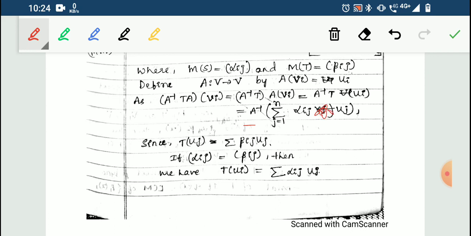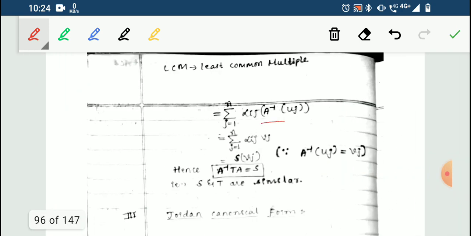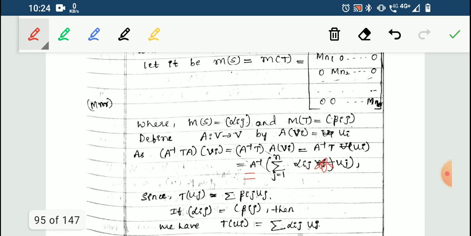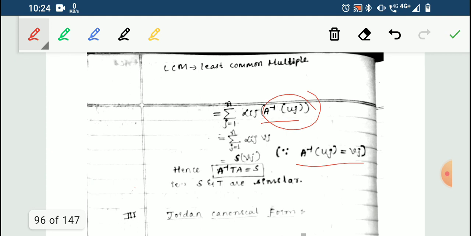Now we will take this A inverse inside the summation till uj. So what is A inverse of uj? A inverse of uj is equal to vj, because in this equation what we had, A(vi) is equal to ui. I will multiply with A inverse on both the sides and I will get that A inverse of uj is equal to vj.